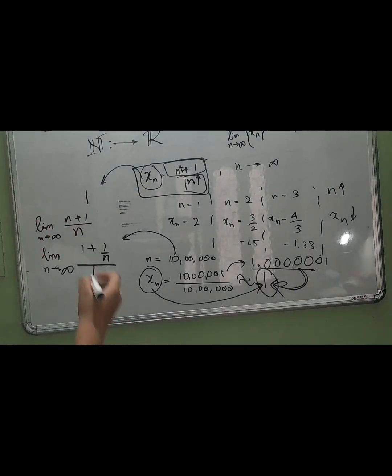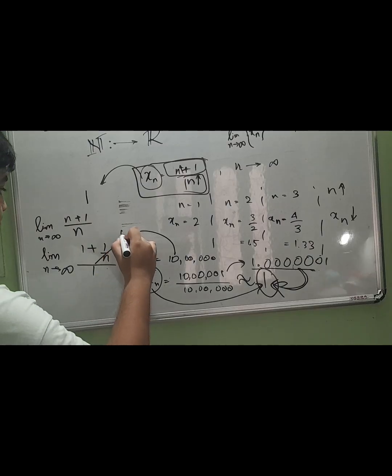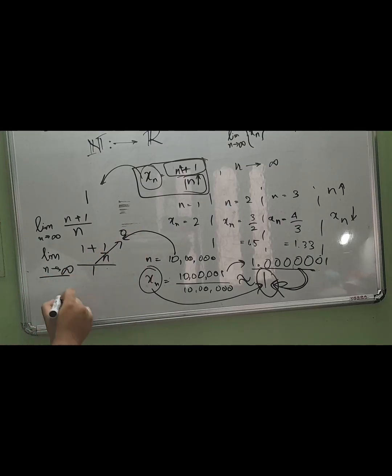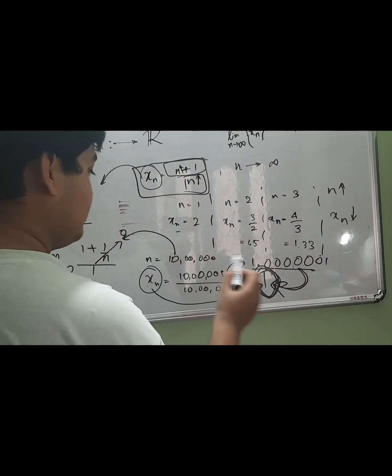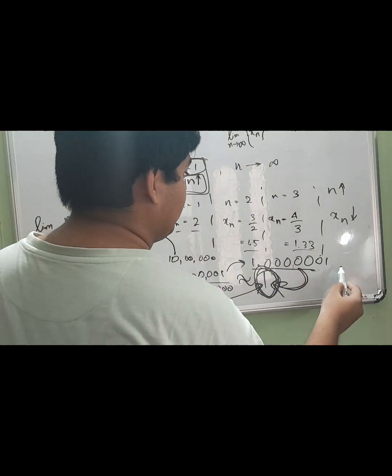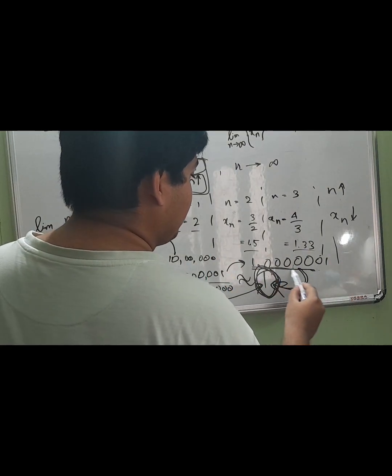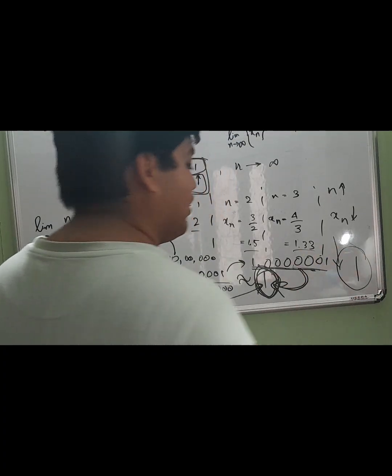The highest power is 1, so we divide by n, and now 1 by n becomes 0 as n tends to infinity, and the limit becomes 1. That's what we had done by increasing n gradually: it goes 2, then 1.5, 1.33, and it goes on decreasing and then settles at 1.